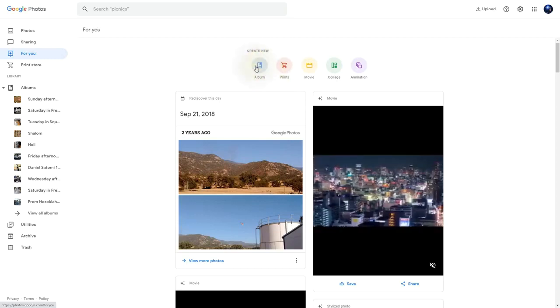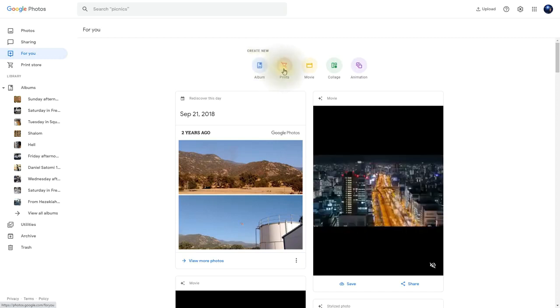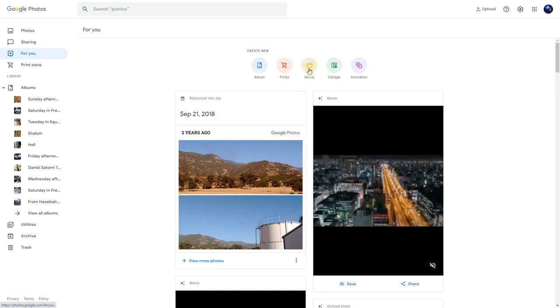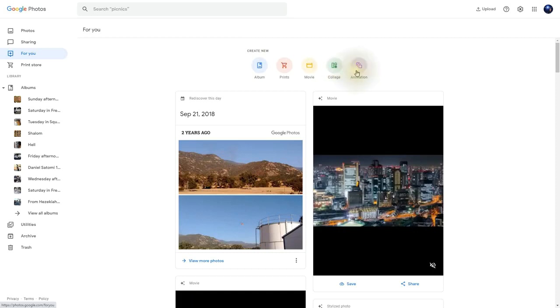At the top, we find the Create New. Here, the first item is an album, where we can create an album and share it. Next, we have Prints, where we can print things out. Then we have Movie, where we can actually create movies from our images as well as our videos. Then we have Collage and Animation.